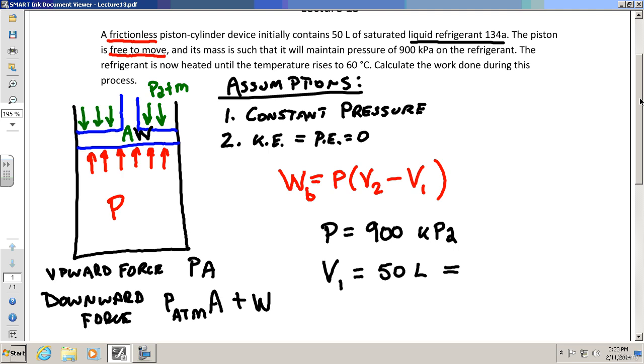1,000 liters is 1 cubic meter. So if you have 50 liters, you work it out, you've got 0.05 meters cubed. So we have 50 liters. We have 25 2-liter bottles of saturated refrigerant 134A.